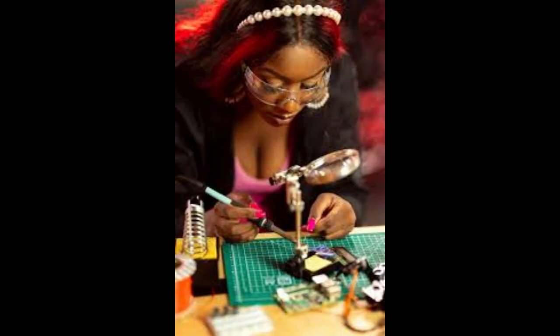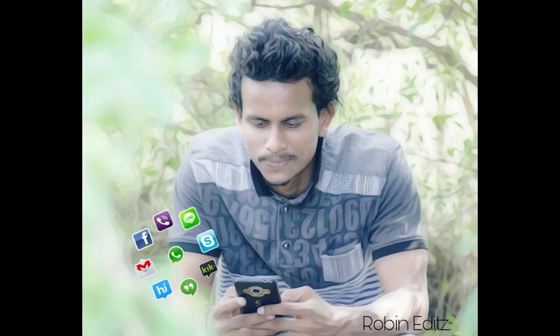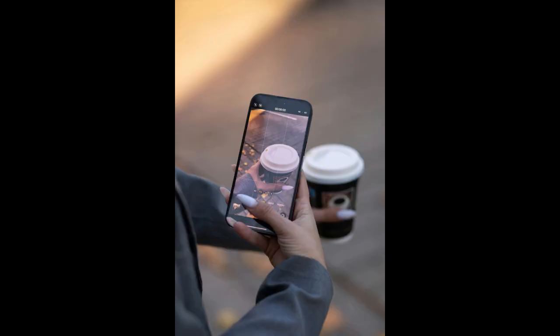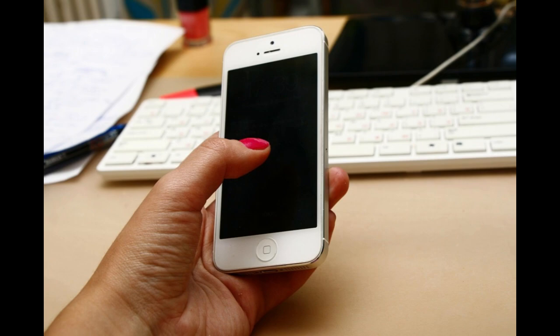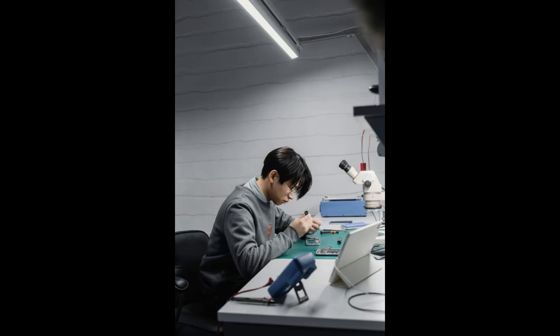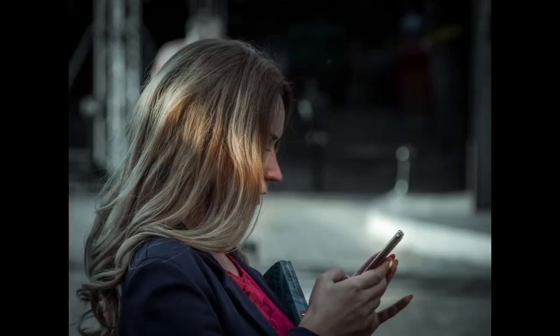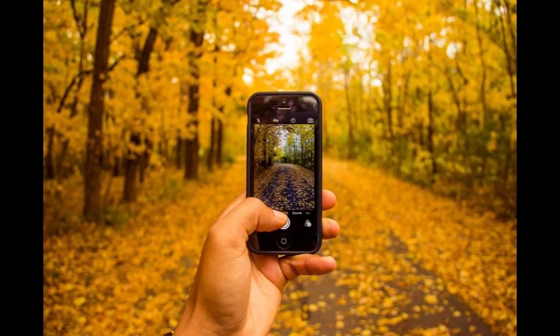Try, "Calculate the expected profit per iPhone screen repair if the parts cost $30. Labor takes 1 hour, and I charge $100 per repair." This will help you refine your pricing model and plan for profit. Step 7. Set up your shop or mobile service. Decide whether to rent a small space, work from home, or operate as a mobile repair unit. Use ChatGPT to help assess your options with a prompt like, "Compare the pros and cons of operating a mobile cell phone repair business versus a storefront in an urban area."